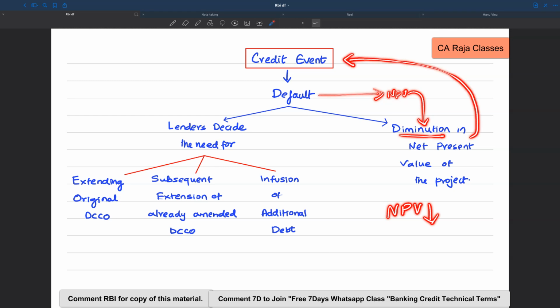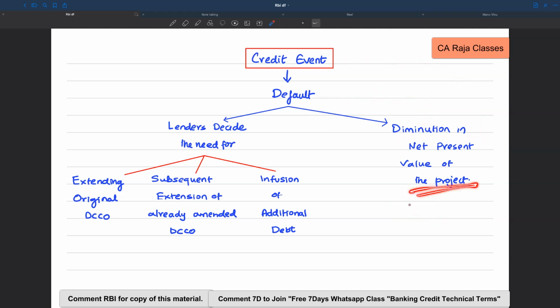See, understand here there is no need for changing the DCCO. The bankers have not considered the need for extending the original DCCO. They are not extending the already amended one. They are not looking into the aspect of infusing additional debt. But they are checking the NPV, and the NPV has come down.